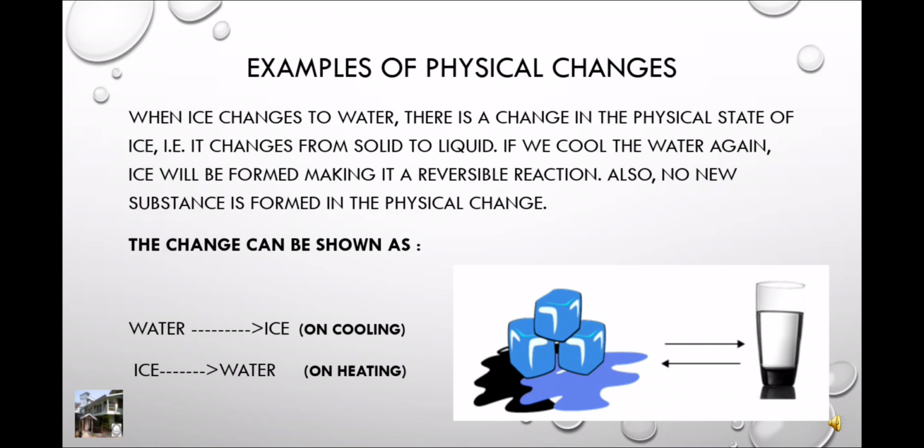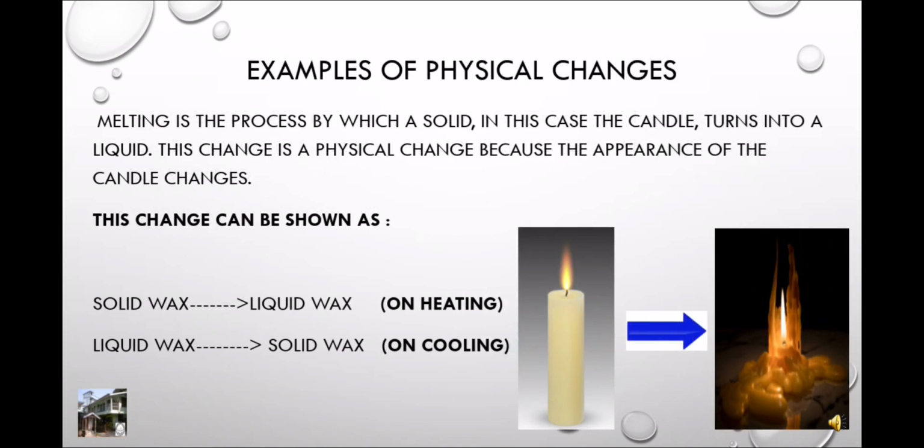Here is another example of physical change. Melting is the process by which a solid, in this case the candle, turns into a liquid. This change is a physical change because the appearance of the candle changes. This change can be shown as solid wax to liquid wax on heating and liquid wax to solid wax on cooling.